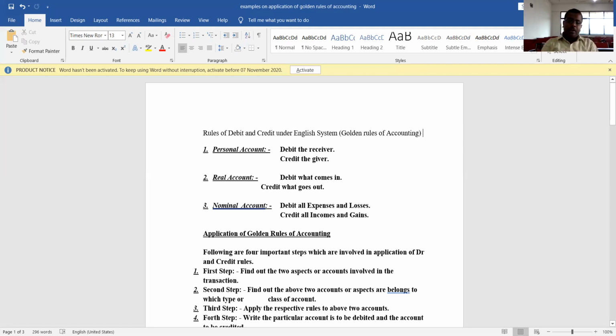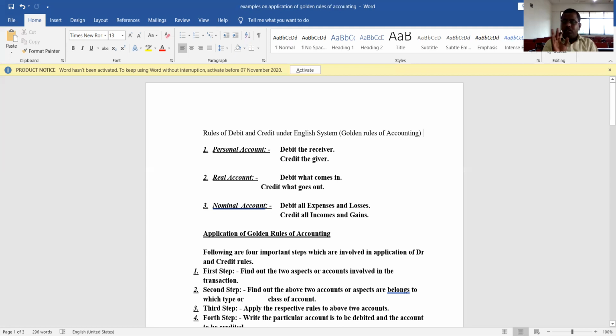That is real account. Then nominal account deals with expenses and losses and incomes and gains. So debit all expenses and losses and credit all incomes and gains. For example, rent paid. Rent paid is what? It is an expense. So we should debit the rent account. The transaction is rent paid, an expenditure, so debit expenses and losses. Suppose commission received, it is an income, right? So we should credit the commission account.